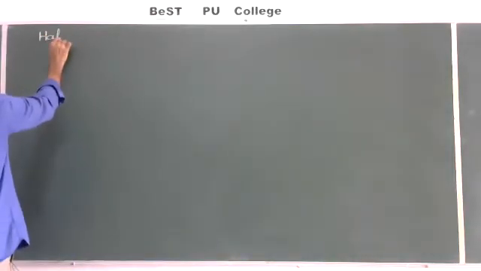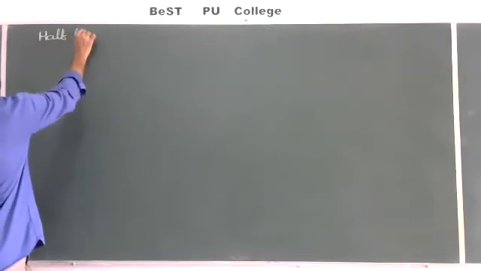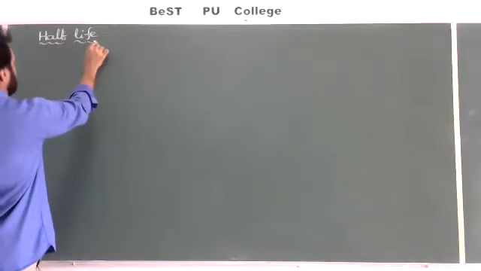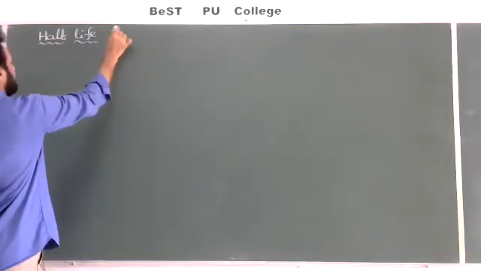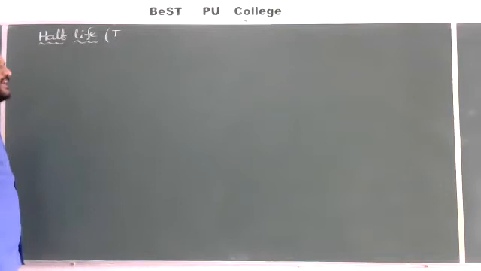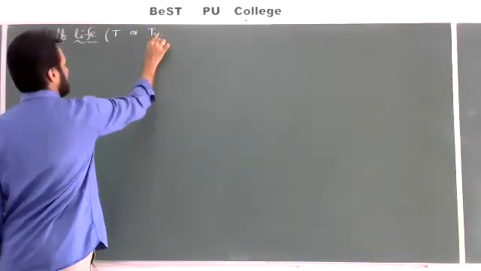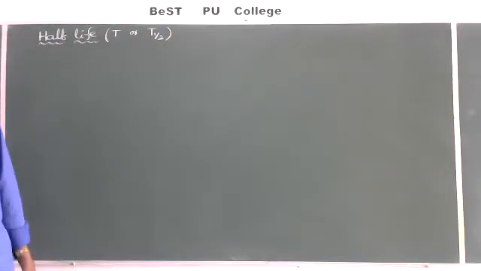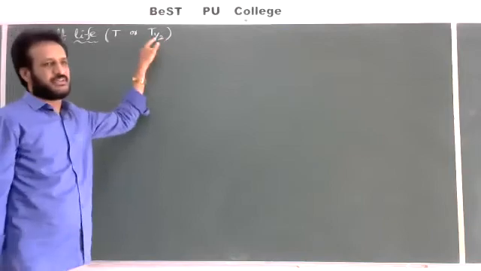Half-life. The half-life of a radioactive sample we can denote with capital T or T half, write your choice. You can write it like this also, capital T or T half, meaning half-life.